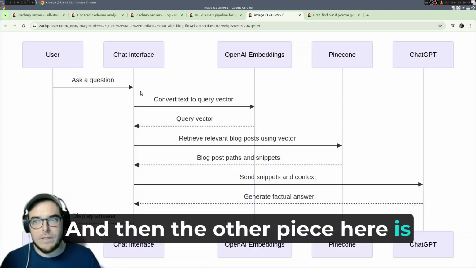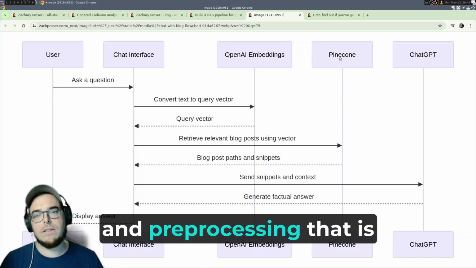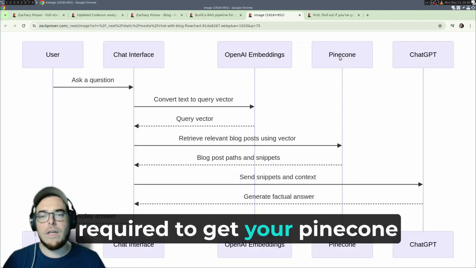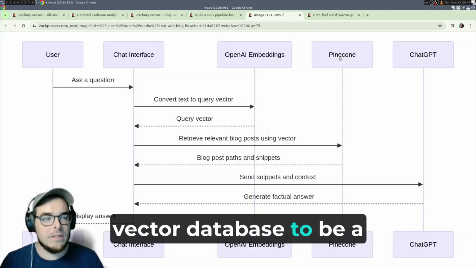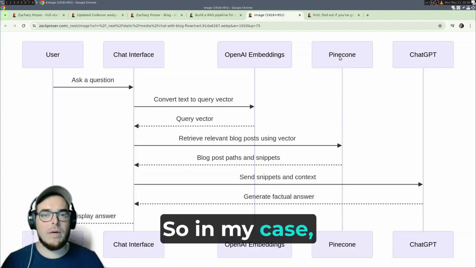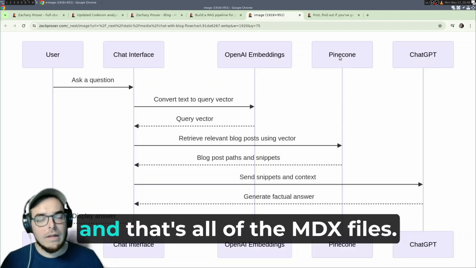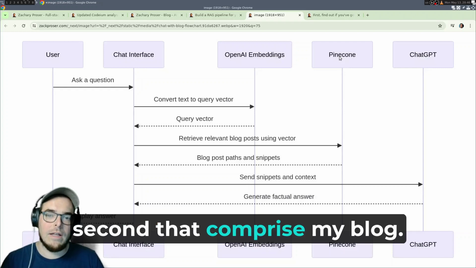And then the other piece here is really the initial data ingest and pre-processing that's required to get your Pinecone vector database to be a knowledge store that has all of your relevant content. So in my case, this is all of the relevant context from my blog, and that's all of the MDX files, and we'll look at those in a second, that comprise my blog.